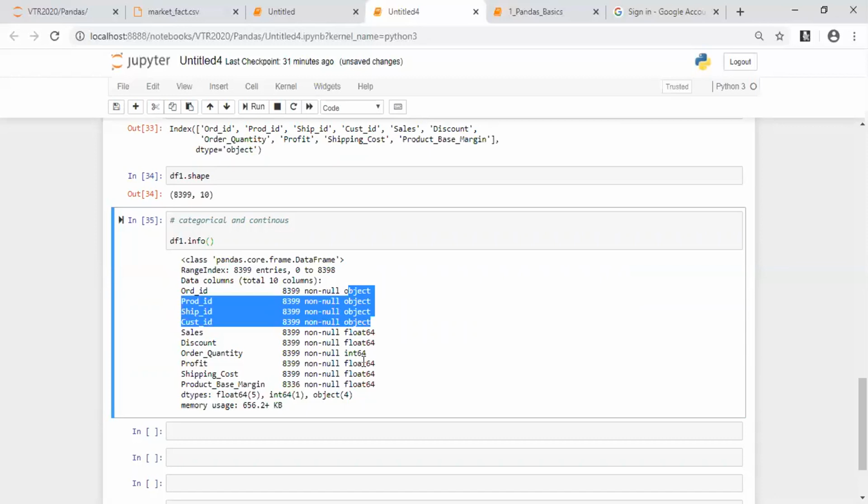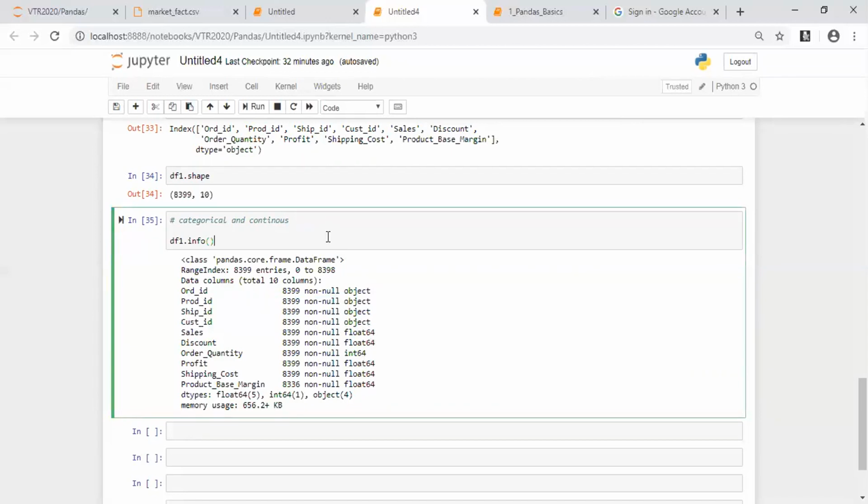Yes. On further analysis, when you're doing data analytics or a machine learning model, you need to understand categorical data and continuous data, because it depends on your dependent and independent variables, that is, what you're trying to predict and what you're using to help your prediction. If you're predicting continuous values, we must use regression. When you're predicting a yes or no case, the data has to be categorical. So we have to be very careful to understand which is categorical and which is continuous. To get that information, we have the info command, which tells us which data is categorical and which is continuous.